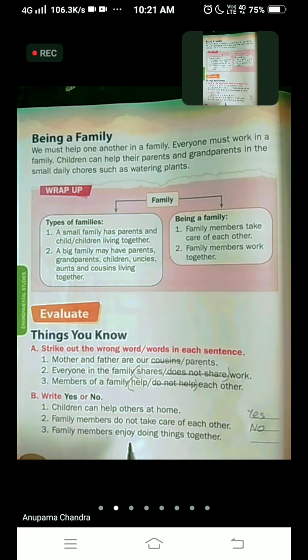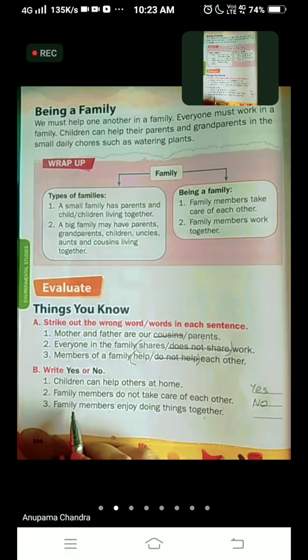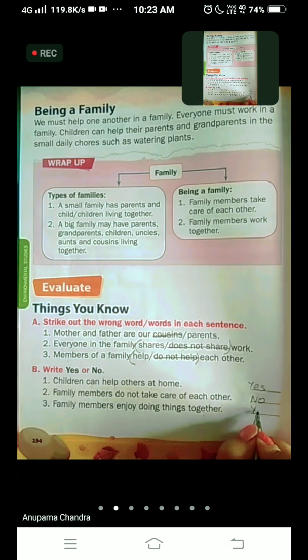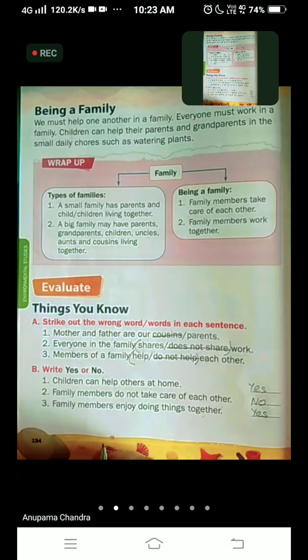Family members enjoy doing things together. Yes or no? So children, all the family members enjoy doing things together. We all enjoy doing things together. Okay, so we are going to write here Y-E-S, yes.